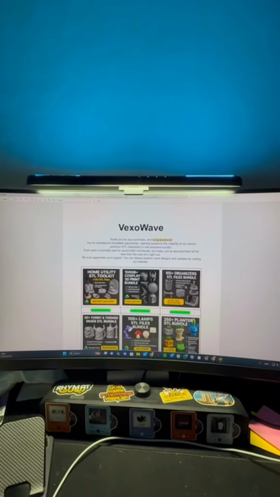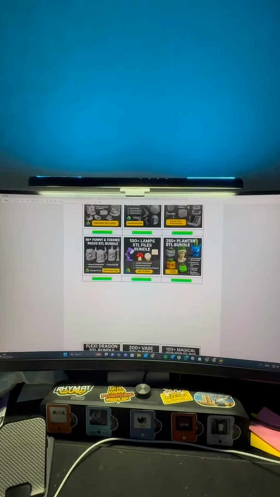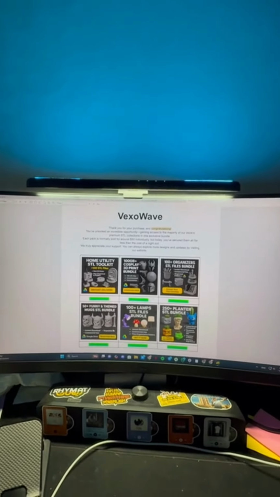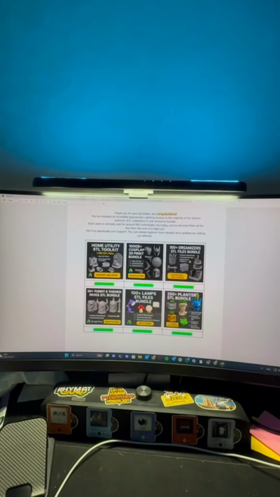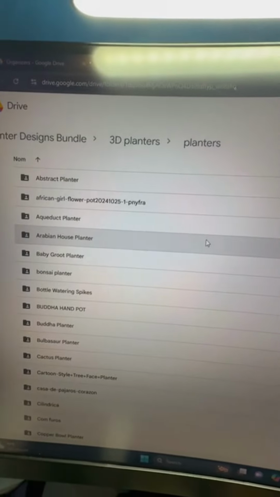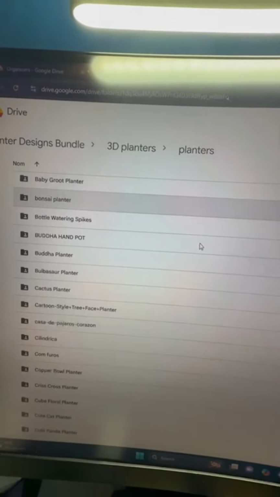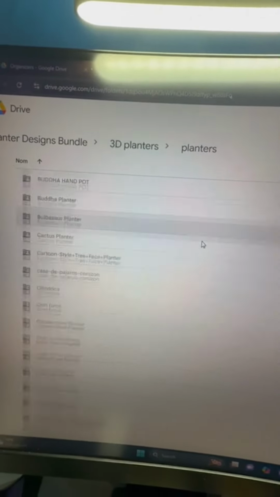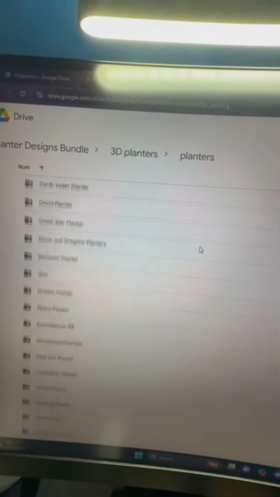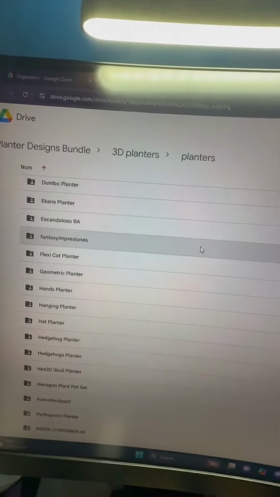Once you complete your order, you'll instantly receive this PDF download. Just click on any pack, and you're taken straight to the folder. Alright, let's open the Planters pack as an example. As you can see, all the files are sorted, cleanly named, and ready to download or browse right here online. Everything stays updated automatically, so there's no need to re-download or go hunting for new links. Same goes for every other pack.